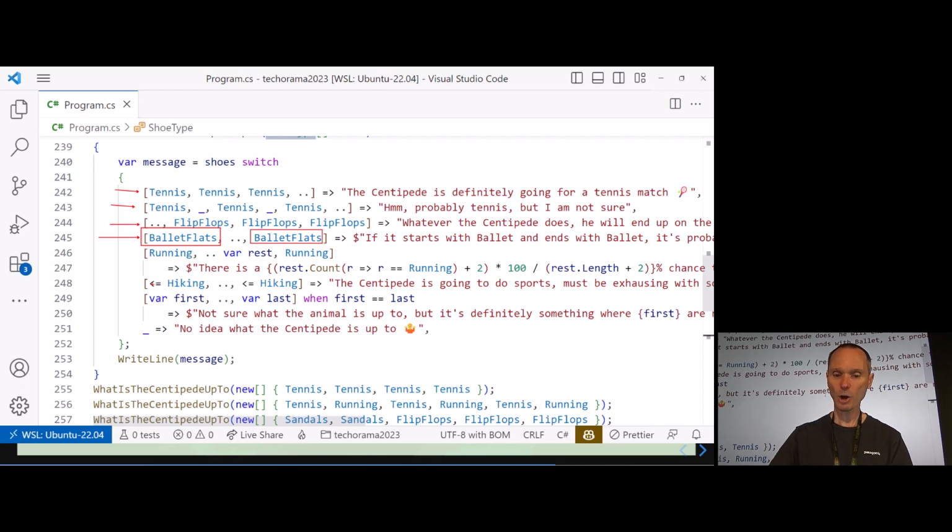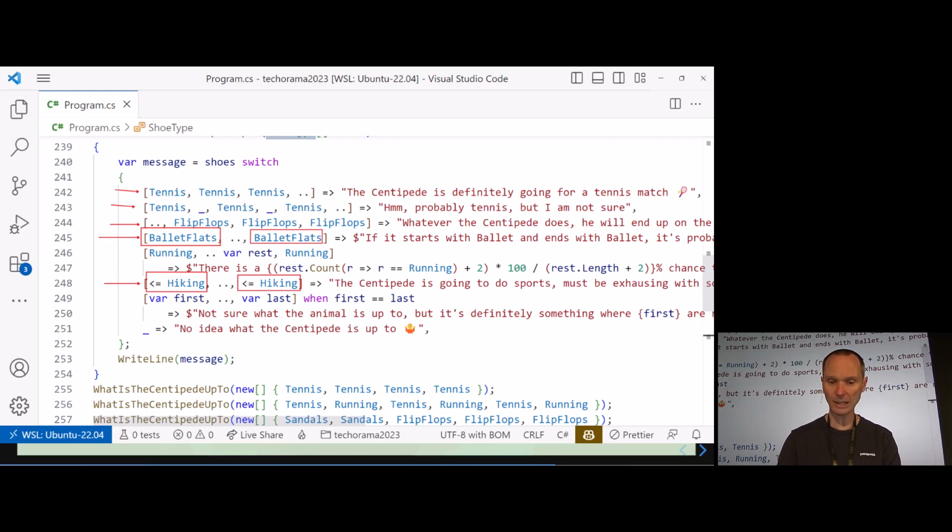We can combine relational patterns. Here you see it together with list patterns. Because all the shoes which are lower than or equal hiking shoes are somewhat related to sports. So if the cuddlebug has shoes lower than or equal hiking, he's probably doing something with sports.